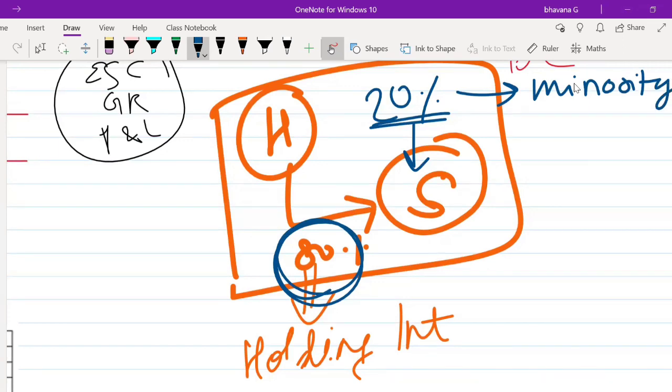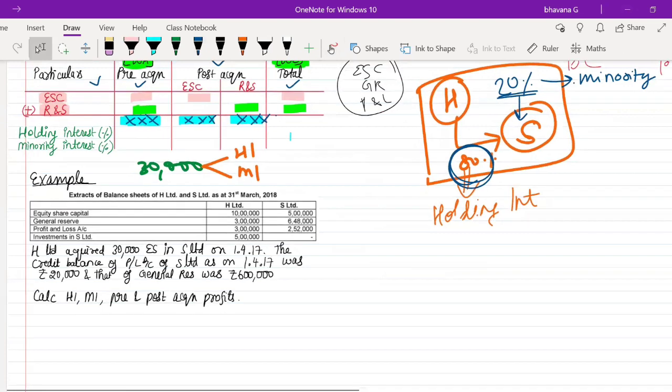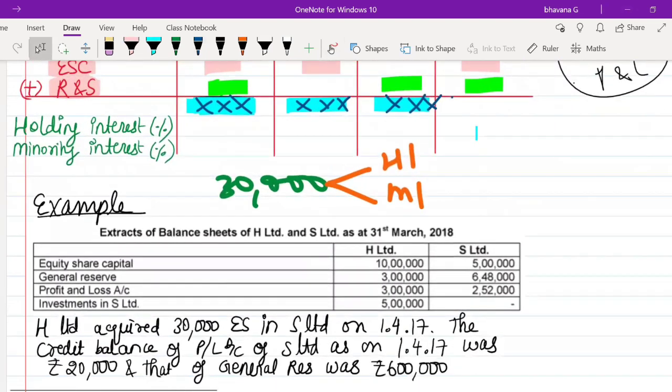So the 80% held by the holding company will be known as holding interest, and the 20% held by the minority will be known as your minority interest. I hope this concept is clear. Is this concept clear, guys? Until now, whatever I have told you, is it clear? Okay, so here I have given you 30,000.